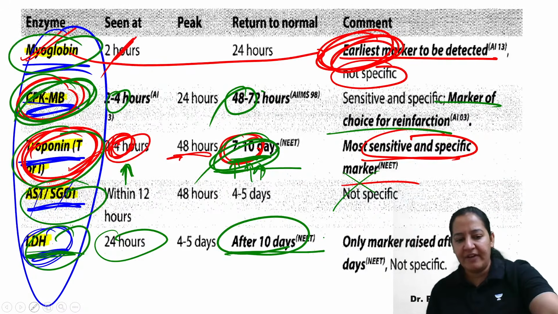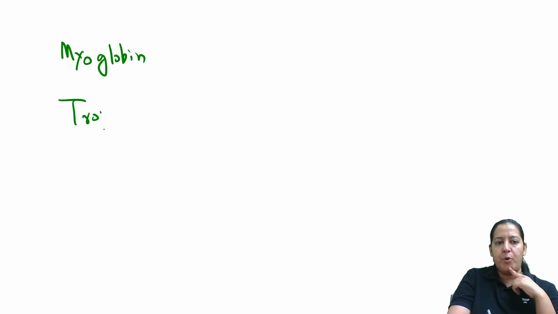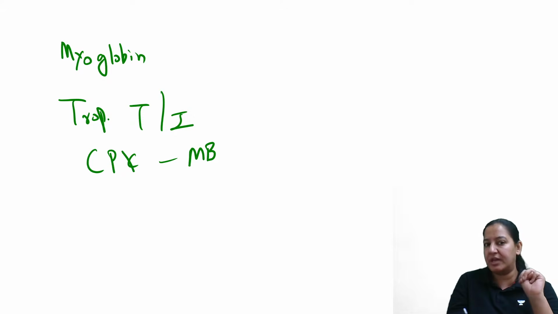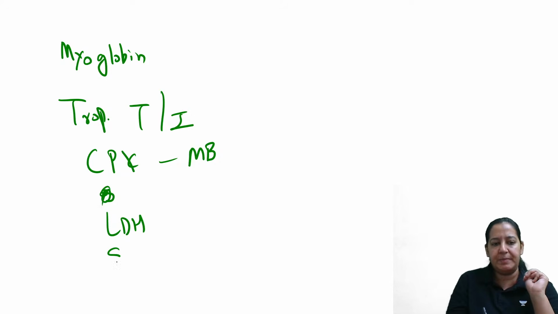So can you enumerate the 5 markers and their relevance? What are the 5 cardiac markers? The first I would like to write is myoglobin. Then I would like to write troponin, troponin T, troponin I. The third I would like to write CPK. It is the MB variant of CPK. CPK has 3 variants, the MB one, right? Then the fourth one is LDH, and the last one is SGOT, SGPT.